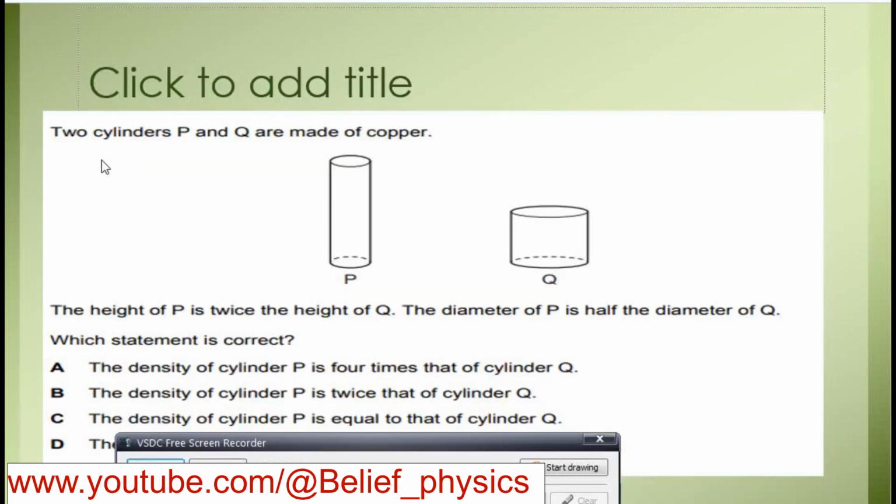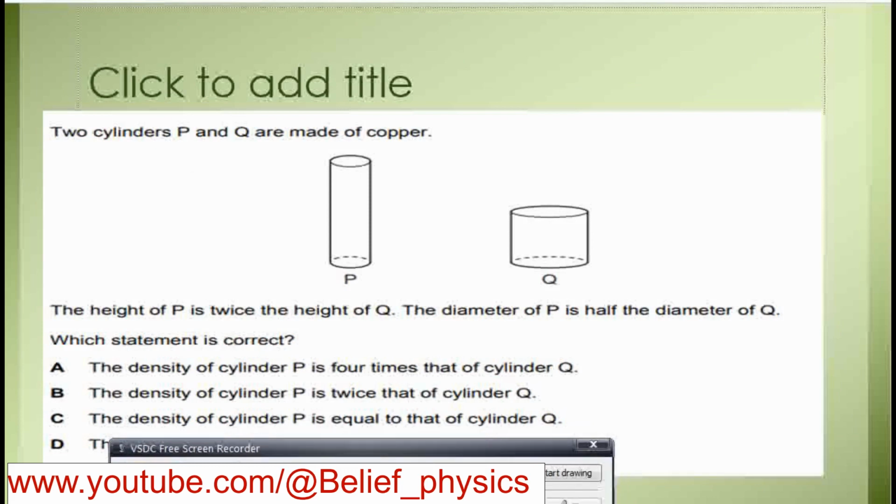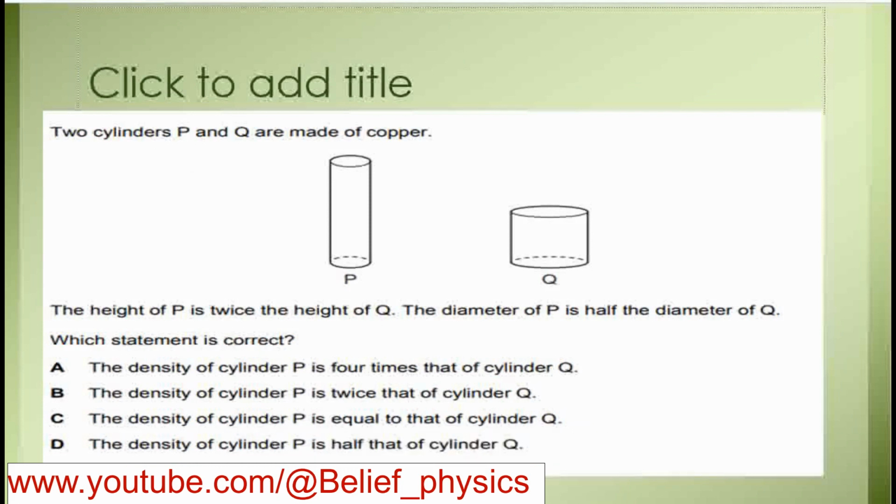Two cylinders P and Q are made of copper. Because both cylinders are made of copper, both will have the same density, because density depends upon the material, and the material is the same. The question is, the height of P is twice the height of Q. The diameter of P is half the diameter of Q.